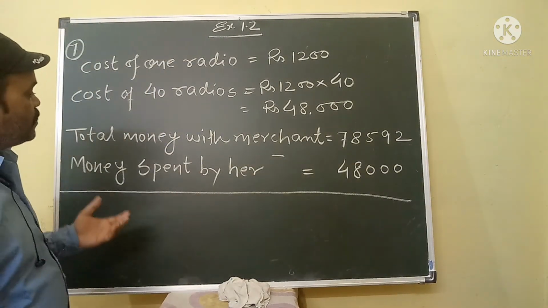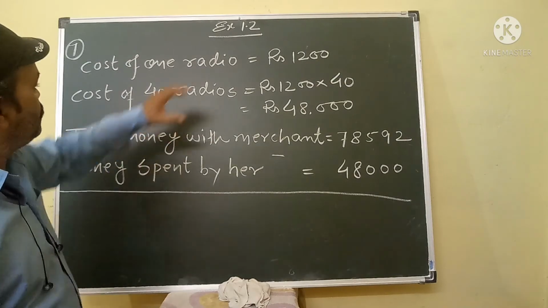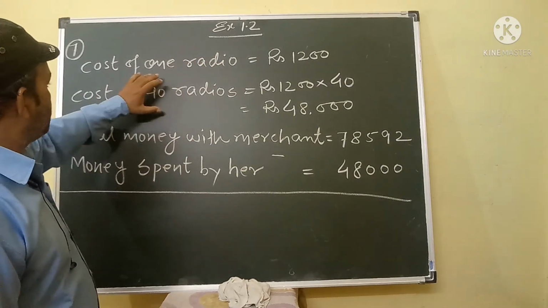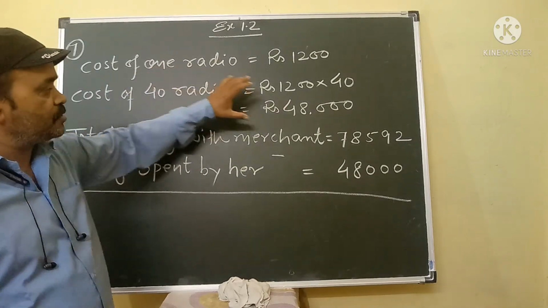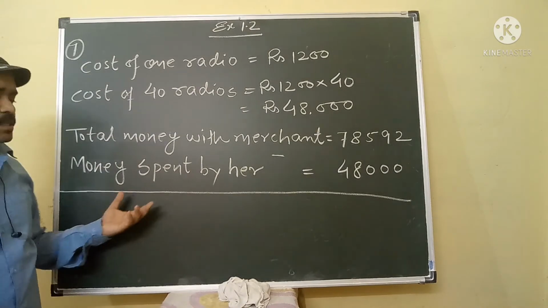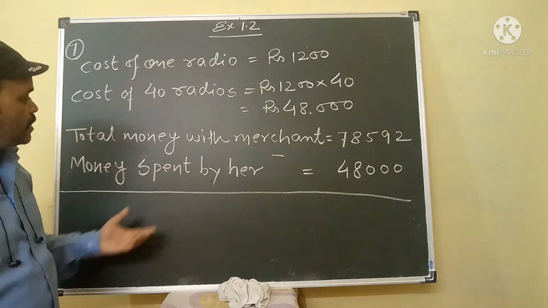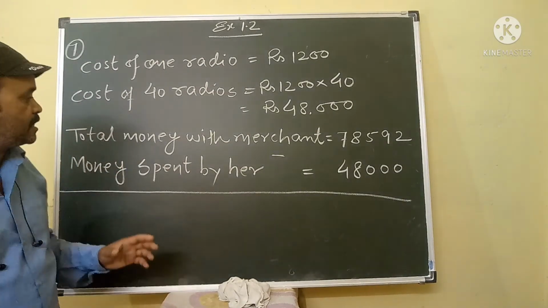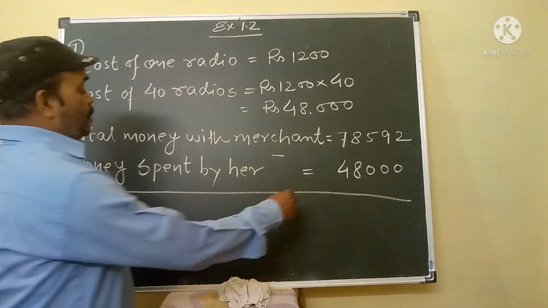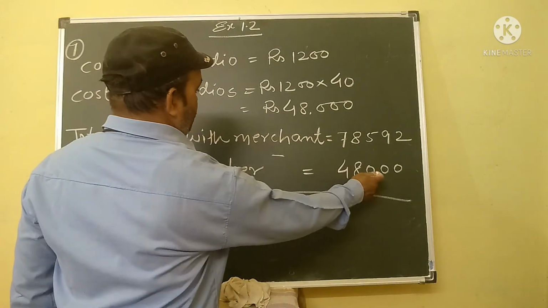This is our first step. In the first step we will find out the cost of 40 radio sets. Then after we will find out how much money is left with her after the purchase. So we will subtract 48,000 from